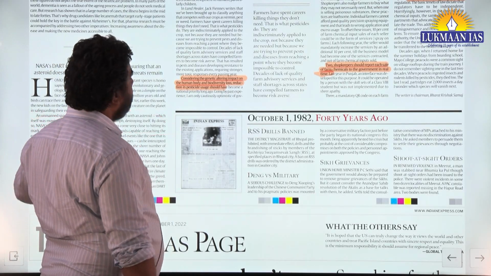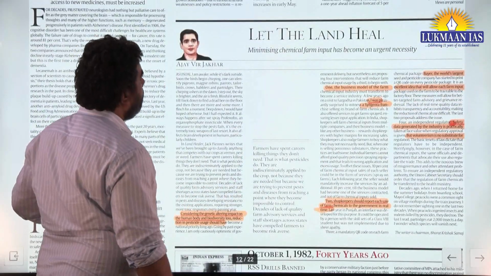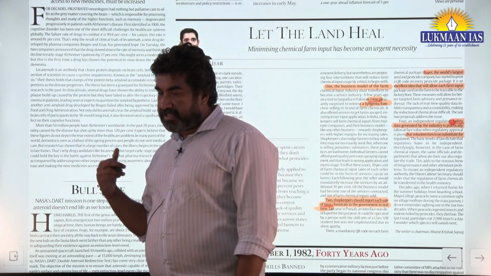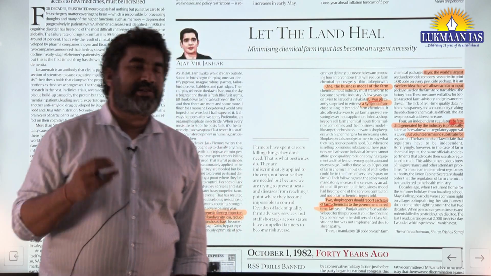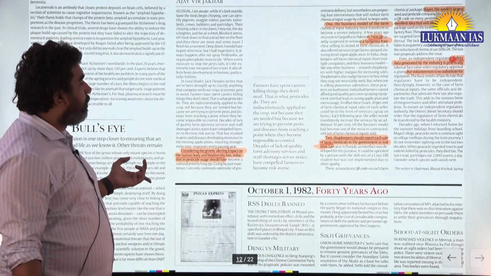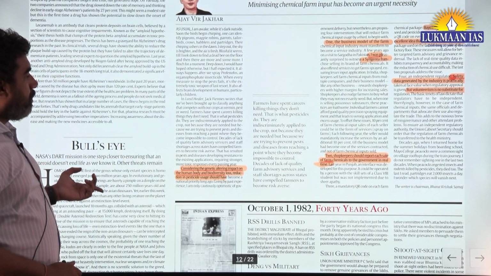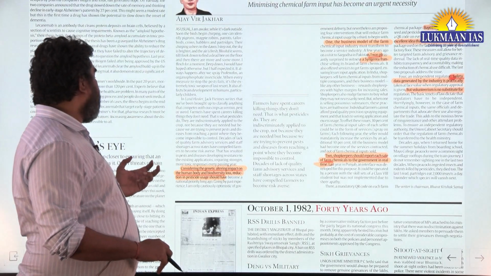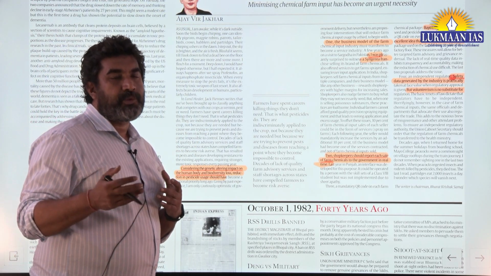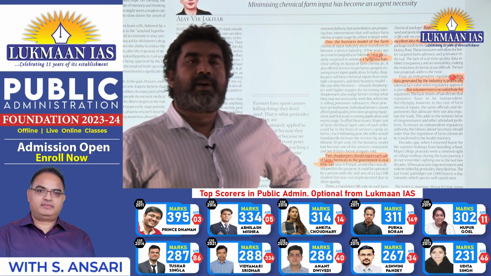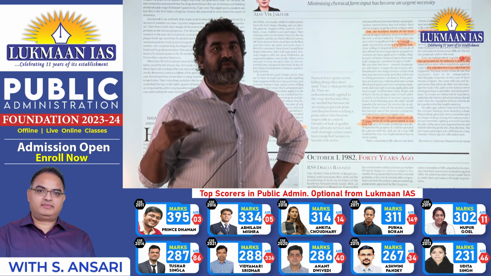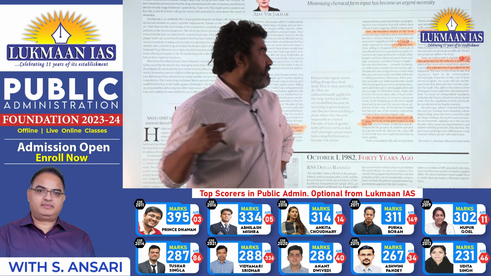This is another important news, the issues of pesticides and chemical fertilizer use in India, and he generally identified 6 problems or 4 problems, the issues that we are facing. We know about the use of pesticides, how it generally comes into the human body through agriculture or through river drainage and such other issues.